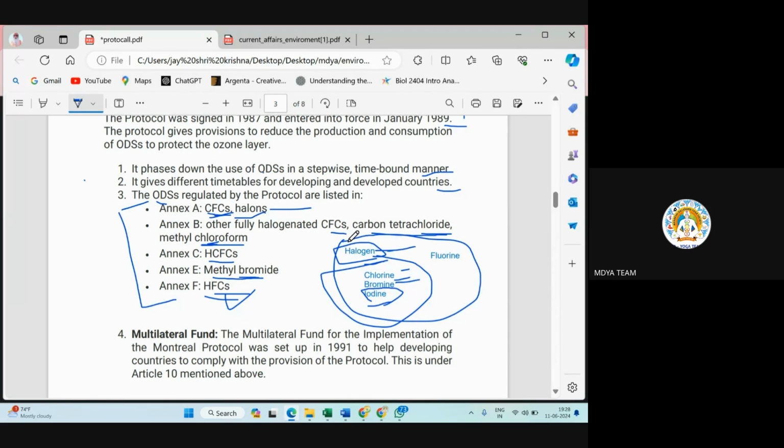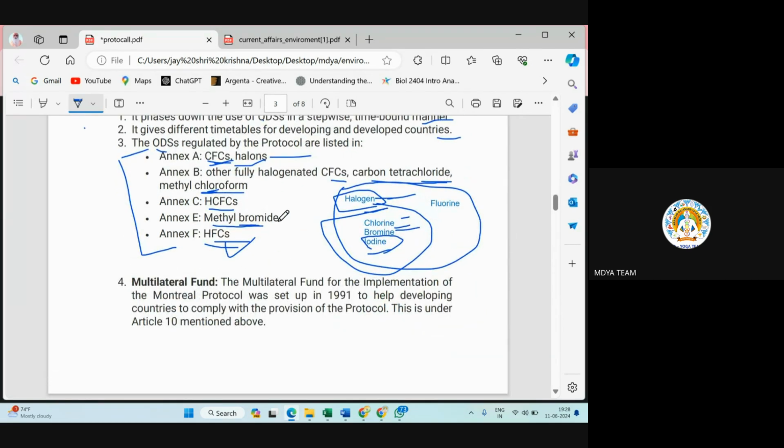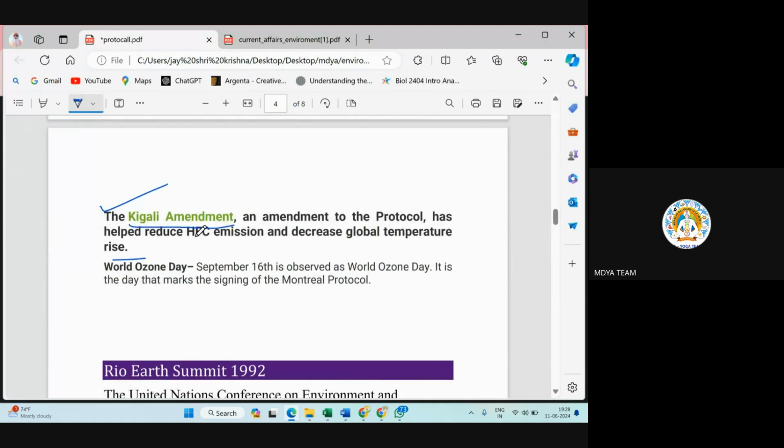After some time, scientists realized that along with CFC, HFC is also very much responsible. So in the Kigali Amendment, they tried to reduce HFC emission together with CFC.